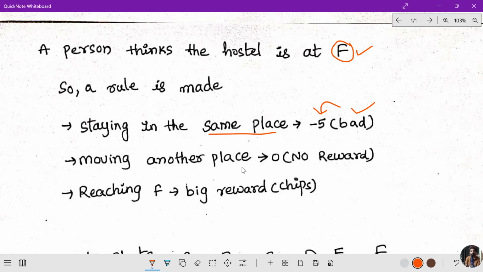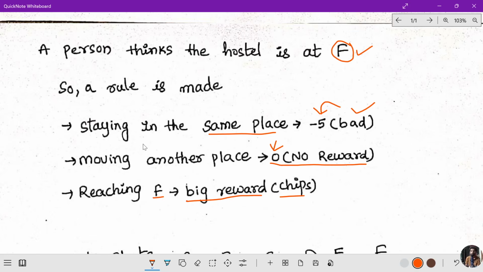Moving to another place, let us say A to F. He may go from A to B. At that time also there is no value. That is called no reward. The value could be 0. But when he reaches F, he may get a big reward. The value is, we can say, this is called chips.